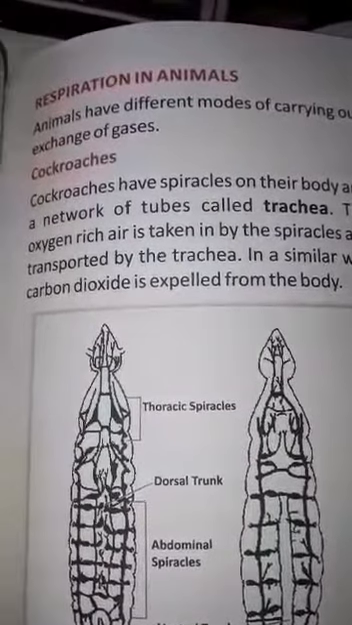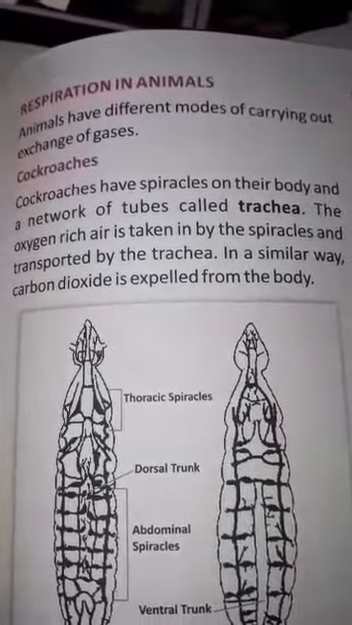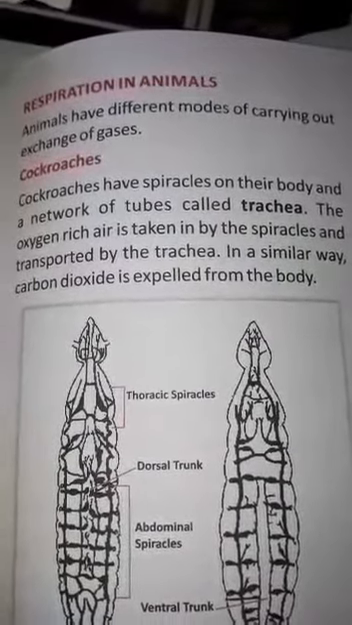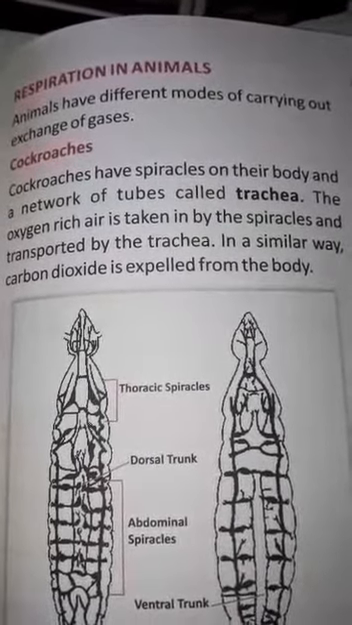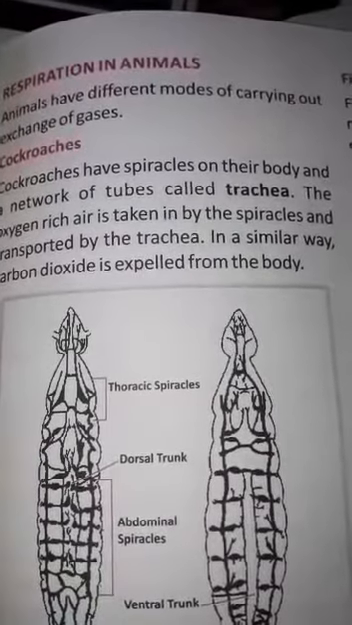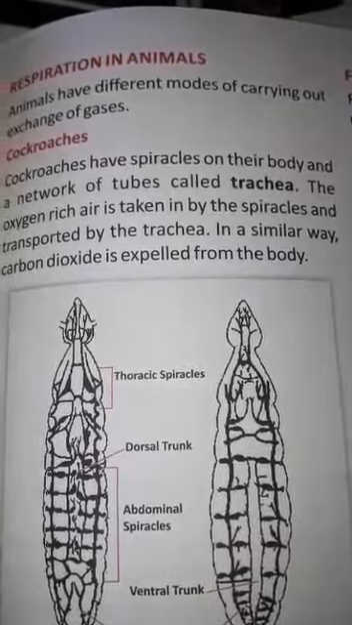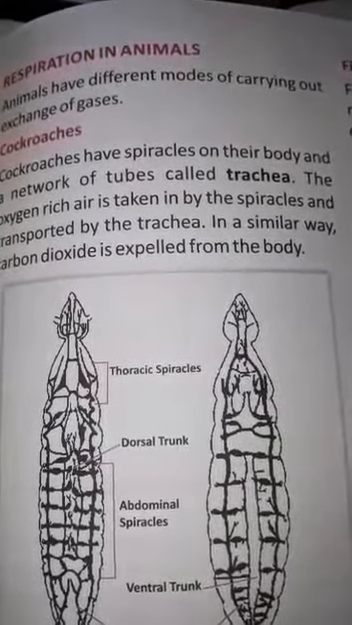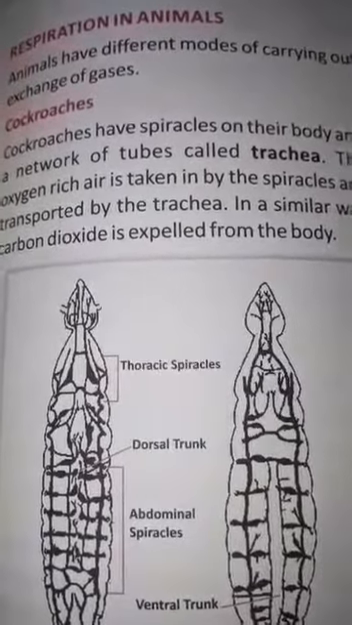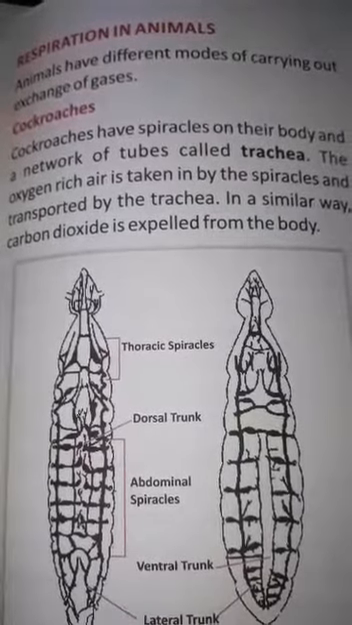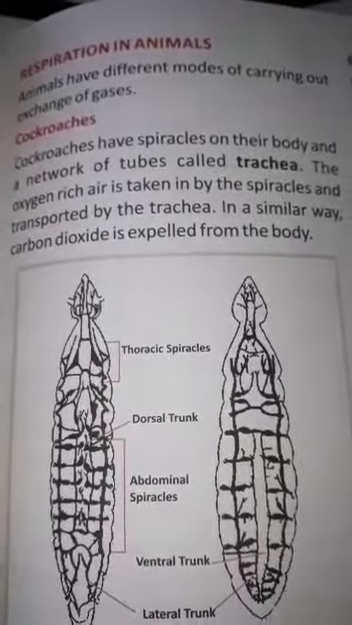Today's topic is respiration in animals. Animals have different modes of carrying out the exchange of gases. Means, in the animal body there is a different methodology to carry out the exchange of gases, that is carbon dioxide and oxygen. In cockroaches, the respiratory organs are known as spiracles on the body, and